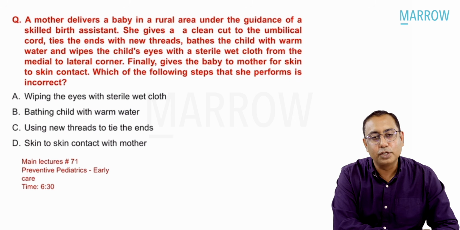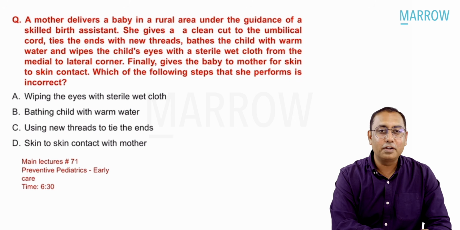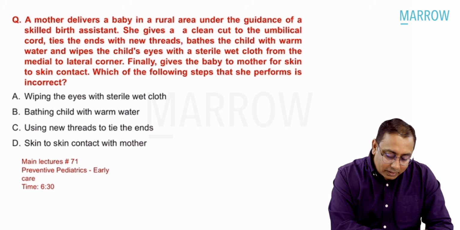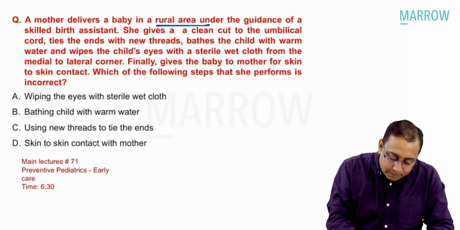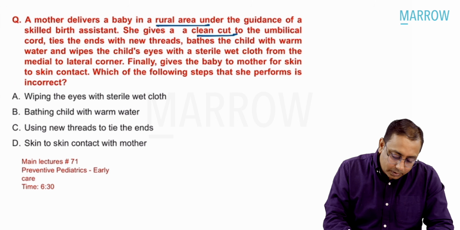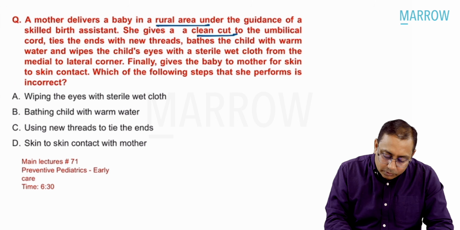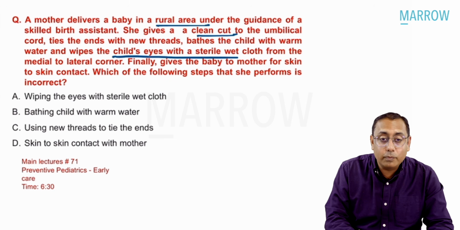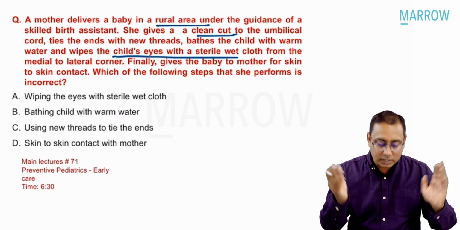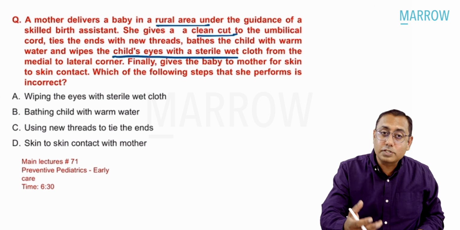Coming to another MCQ, it's a very difficult and tremendously huge looking MCQ. A mother delivers a baby in the rural areas under the guidance of a skilled birth assistant. She gives a clean cut to the umbilical cord, ties the end with new threads, bathes the child with warm water, and wipes the child's eyes with a sterile wet cloth from the medial to the lateral corner, from inside to the outside. Finally gives the baby to the mother for skin-to-skin contact.